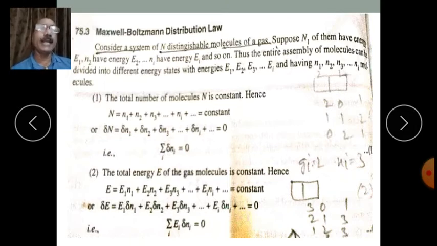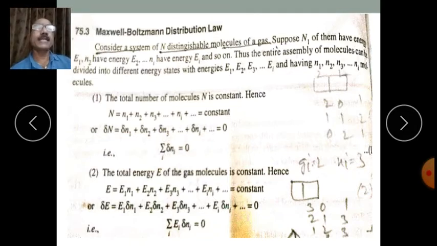Or let us consider an example of say 100 balloons which are of the same color and same size. If these balloons are numbered, number 1, number 2, number 3, and so on up to 100, then as these balloons are identical, they look alike, but they are distinguishable, isn't it? So we can apply Maxwell-Boltzmann statistics to such a system. Molecules of gas belong to such a system.